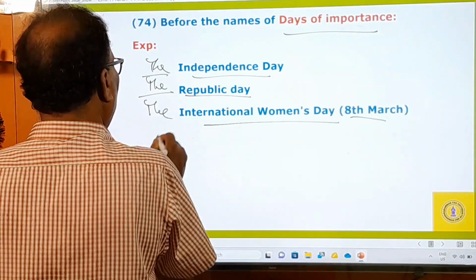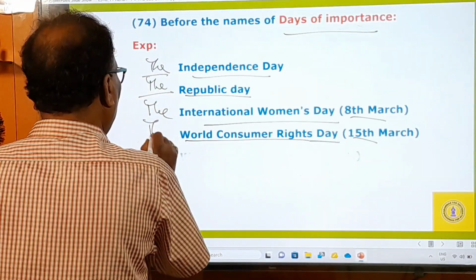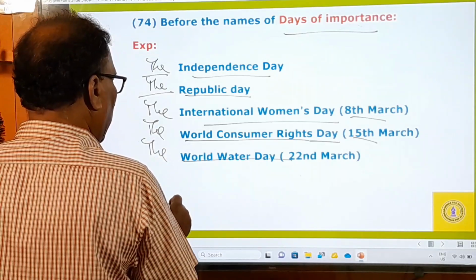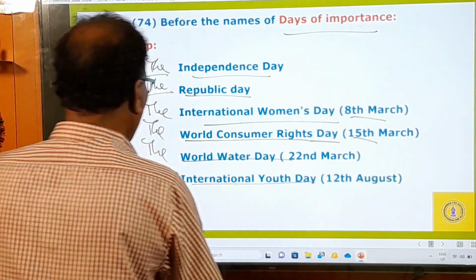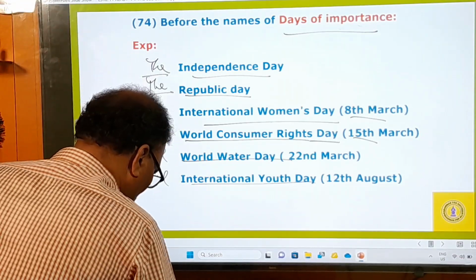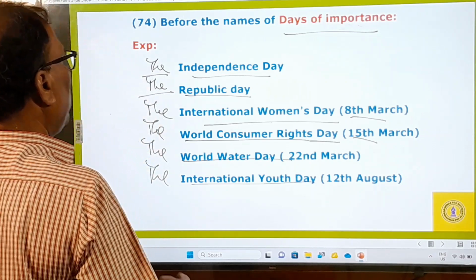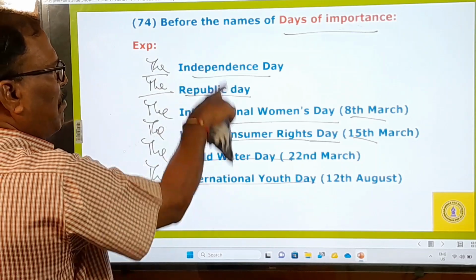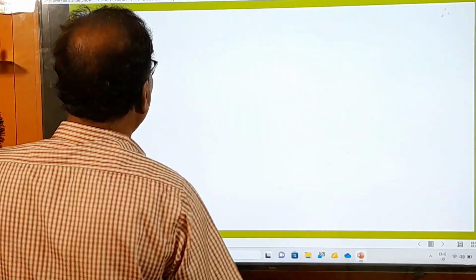So the International Women's Day. Then World Consumer Rights Day, 15th March, and World Water Day, 22nd March. Then International Youth Day, 12th August. So in this way, before all the names of days of importance, we have to use the definite article. Are you following me? These are all the days of importance. That's why we must use the definite article.